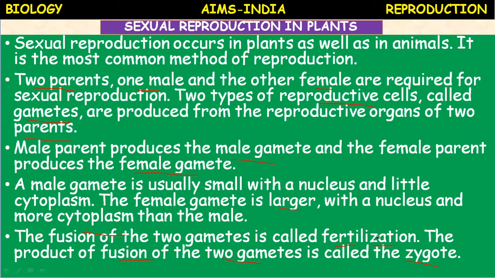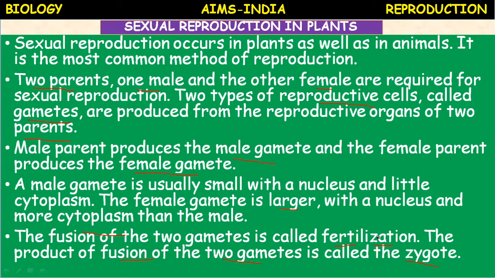Okay. So in sexual reproduction, all the organisms grow. Actually, if you take in general, all the organisms grow to a certain maturity in their life before they start reproducing sexually, isn't it?